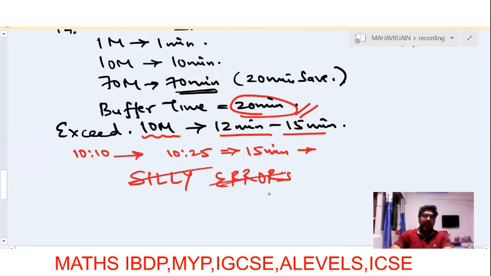There are people who say, how do you remove silly errors? You practice, practice, practice. That is not a solution to it. Everyone knows, everyone practices, then why do silly errors happen? And this silly error happens to everyone. A person with an A star, a person with an A grade, a person with a C grade, a person with other grades also. So the silly error happens to everyone. And it is a big hole in everyone's mark pocket, for the reason that the silly error is something that you already knew. You knew the answer to this question, then you made a mistake there. I hope you understood this part, right?